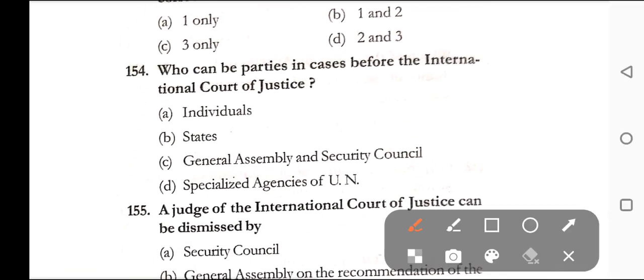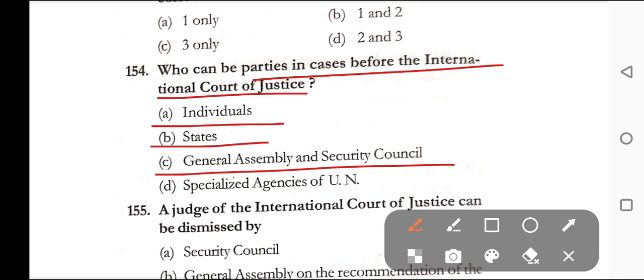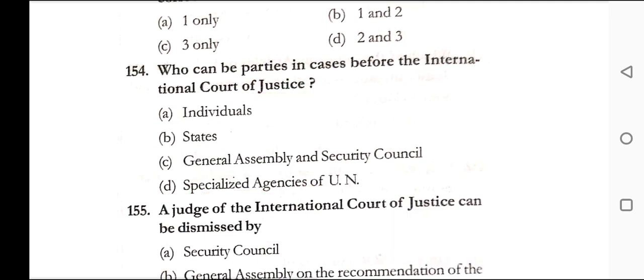Question number 154. Who can be the parties in cases before the International Court of Justice? Option A, individuals, option B, states, option C, General Assembly and Security Council, option D, specialized agencies of the UN. Here, the correct answer is option B, that is states.